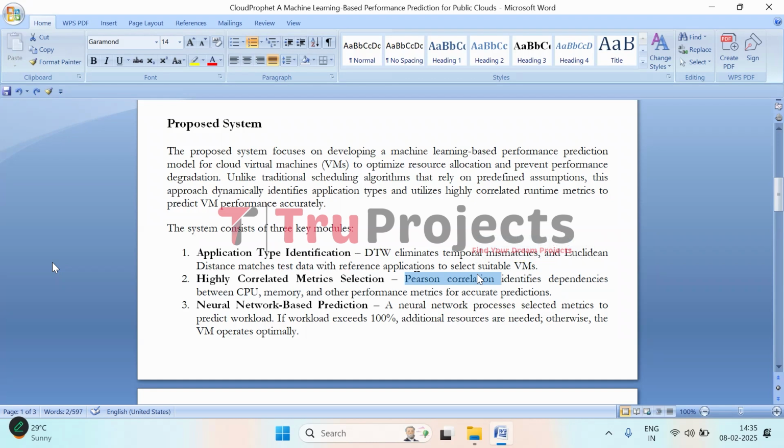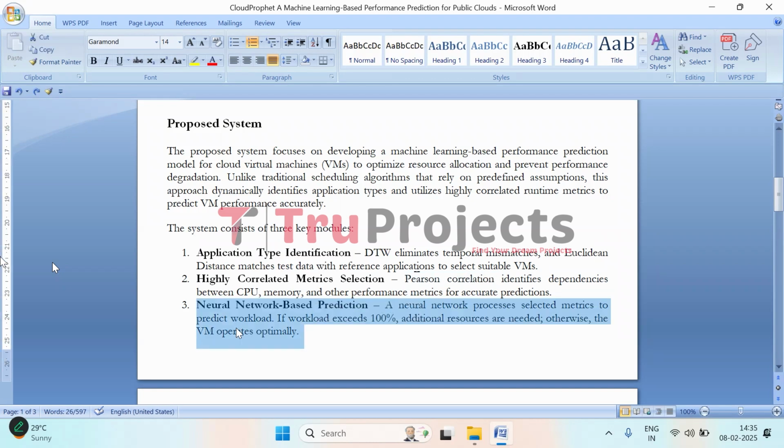So this Pearson correlation, this is a mathematical approach that finds relationships between different performance factors such as CPU usage and memory consumption. By selecting only the most relevant metrics, the system improves the accuracy of its predictions and avoids unnecessary calculation.